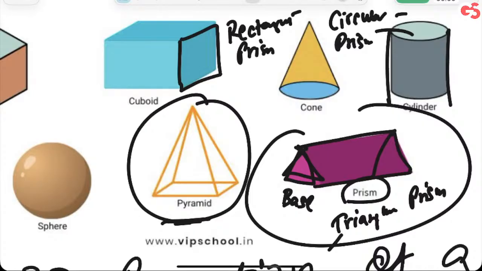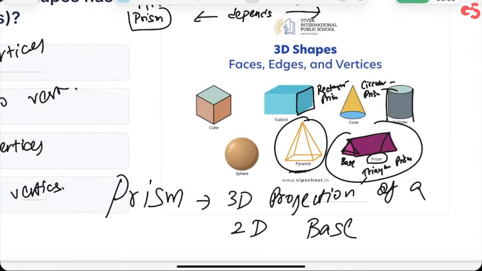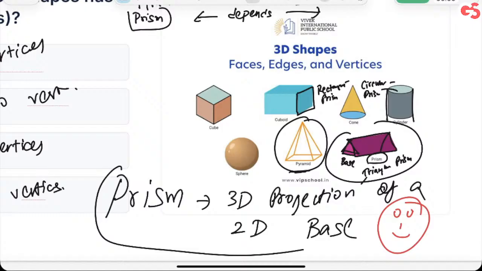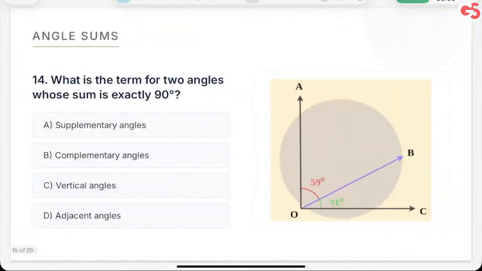तो प्रिज्म अपने आप में ही एक अम्ब्रेला टर्म है जिसके अंदर बाकी स्फीयर के अलावा, पिरामिड्स के अलावा बाकी सारे के सारे आ जाते हैं. So it's three-dimensional projection of a two-dimensional base. This is something new, I believe. Even if you knew it, you did not know it in this way, right? So are you happy? Okay, here we go.